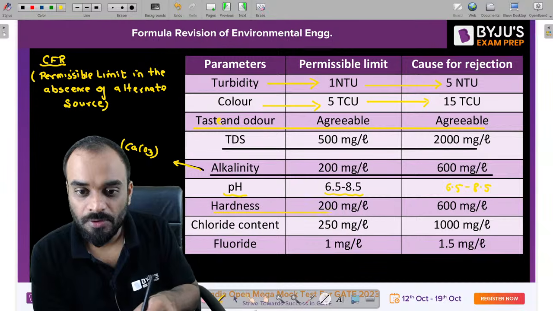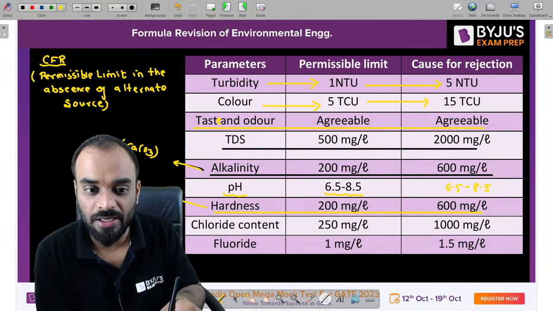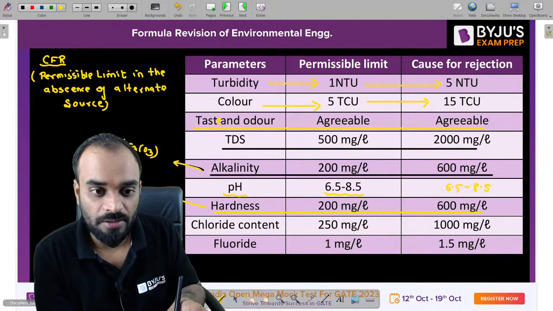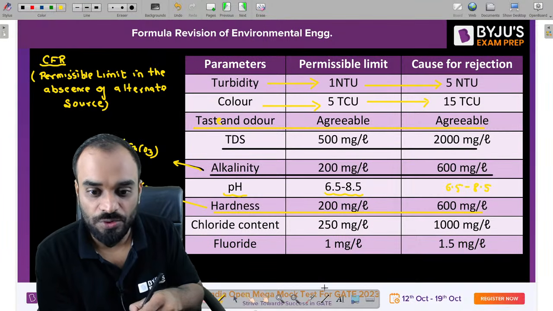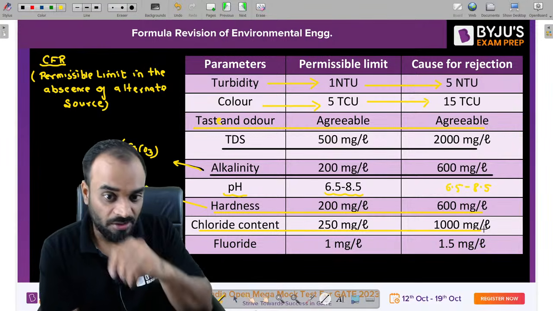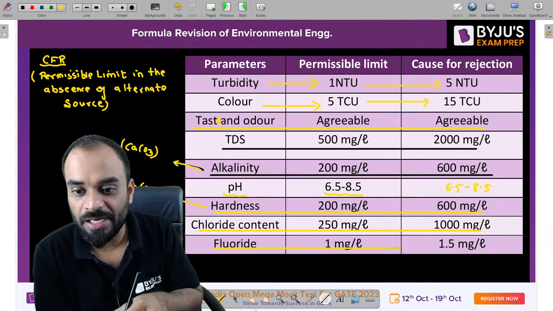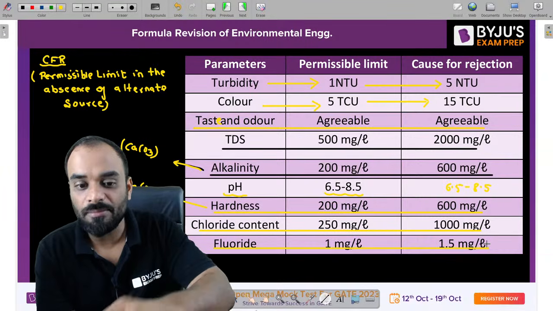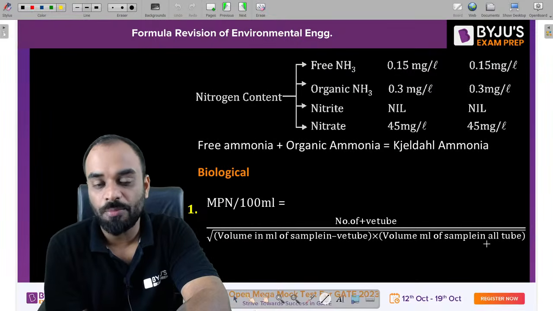Hardness 200 and 600, again in terms of CaCO3. Chloride content 250 and 1000 milligram per liter. Fluoride 1 milligram per liter and 1.5 milligram per liter. Clear? Please remember all these values. All these values are important.